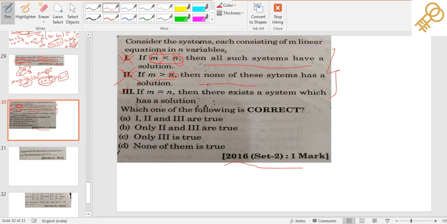The third option says that if m is equal to n, then there exists a system which has a solution. Yes, it is a correct option. Why? Because for some system the rank may be equal to n, and then it will have solutions. So this is your correct option. Only the third is true, so option C is the correct option for this question.